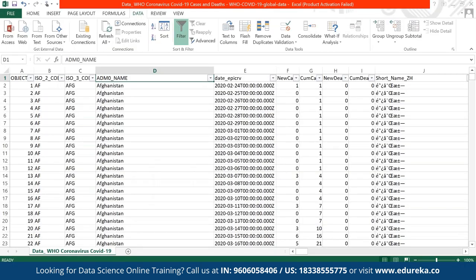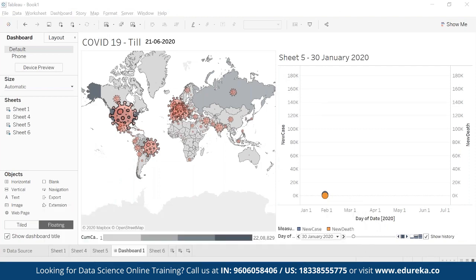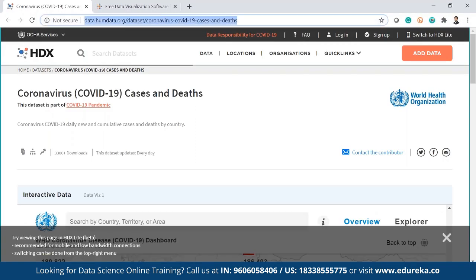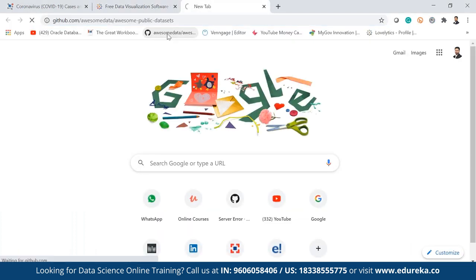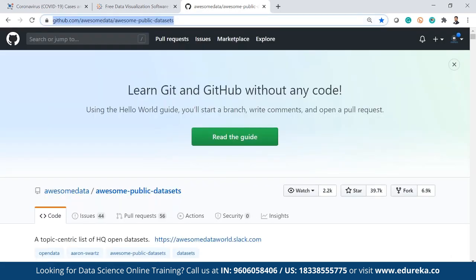And the link is nothing but this link where you will get the data set. I already shared this link, I am sharing this again. So here is the link, and here is the software which you can download from. It's free software. You can download that. And this is about the small use case on the COVID data. Regarding free data sets, there are a lot of public data sets available which you can use for your practice purposes. This is the link.